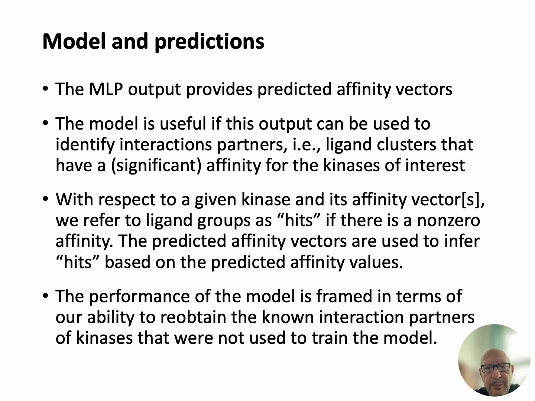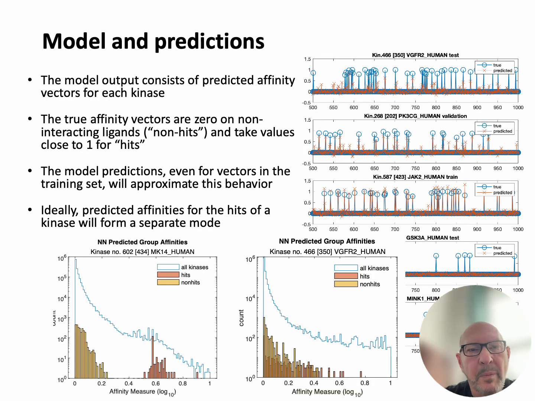The key aspect of a predictive model in this context is its ability to identify ligands or ligand groups, in our case, that have a significantly high affinity to a given kinase. In the training process, we focus on comparing likely ligands as predicted by the model with known ligands for the test, but also for the trained set of kinases.